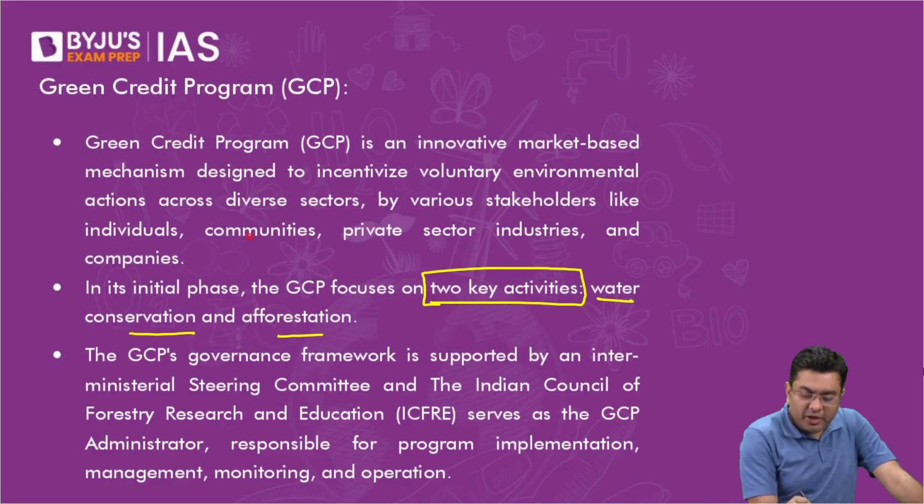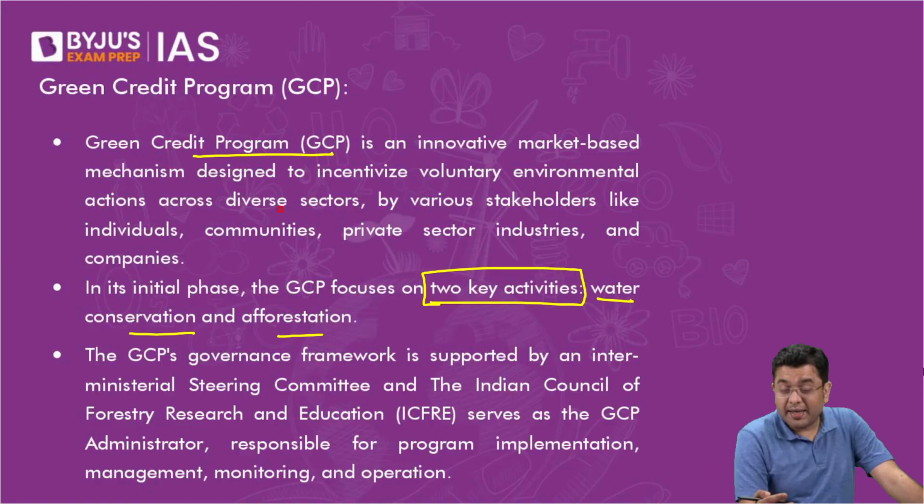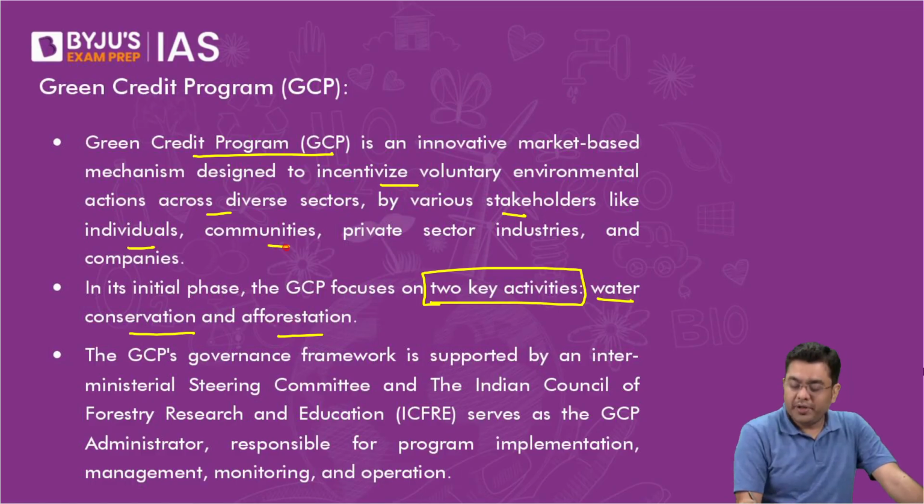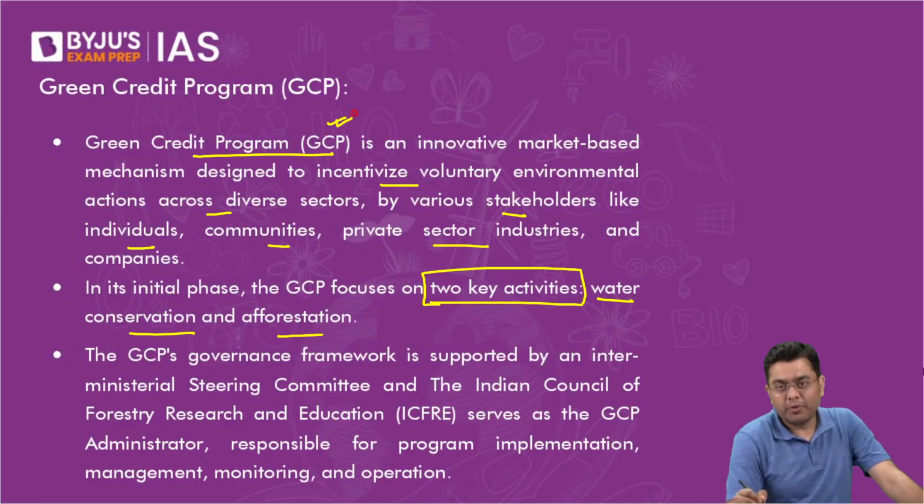Now, the Green Credit Program is a market-based mechanism to incentivize voluntary environmental actions across diverse sectors by stakeholders like individuals, communities, private industries, and companies. All of that is a part of the Green Credit Program, right?